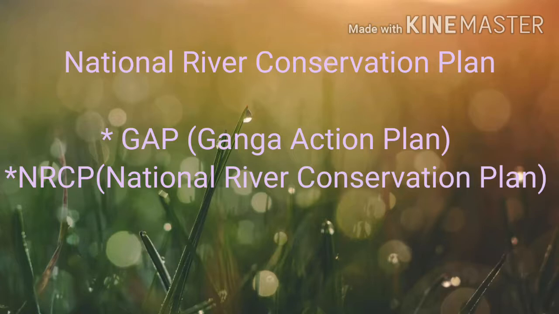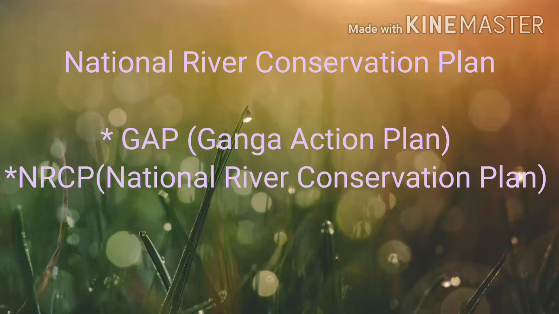These have been applied to the major polluted rivers of the country under the NRCP. GAP is Ganga Action Plan and NRCP is National River Conservation Plan. Students, the Ganga Action Plan Phase 2 has been merged with the NRCP.